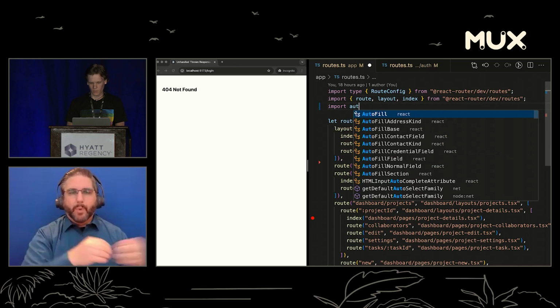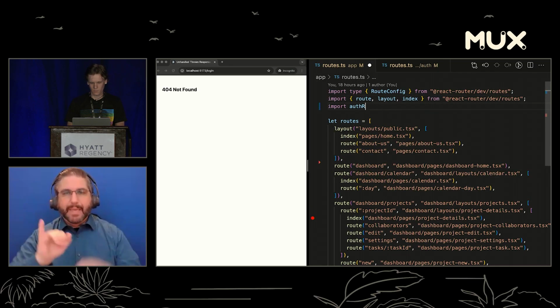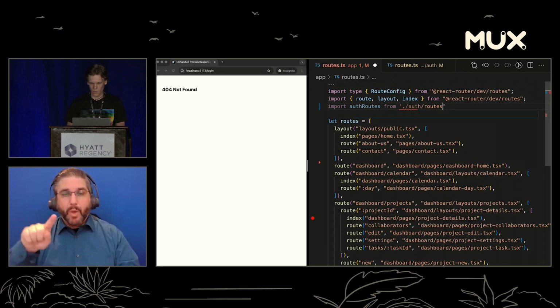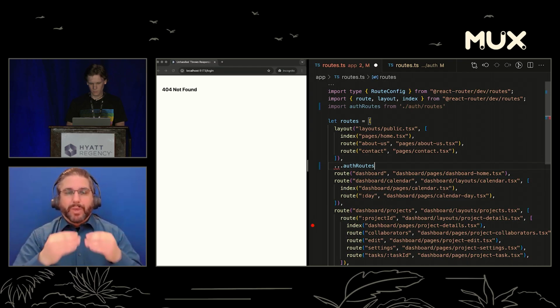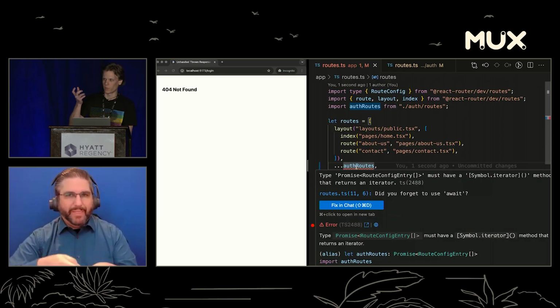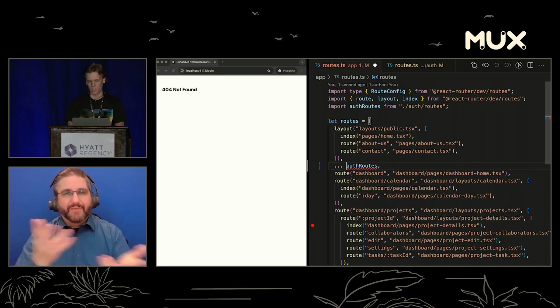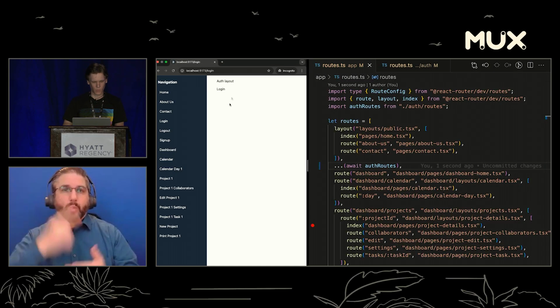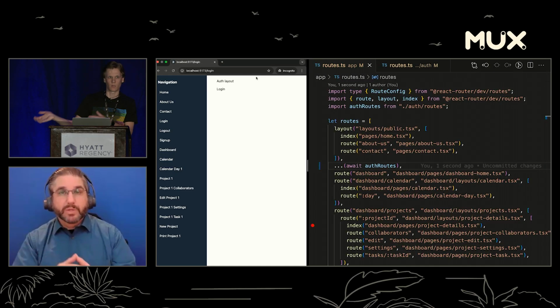So we can import auth routes from auth/routes. And then now we can just spread these. And we do need to await this because this actually returns a promise. You can return either a promise or just the routes themselves so that everything kind of composes nice, because you may be fetching data to know what your routes are. And so now, if we refresh, that works. So we can use our file-based routing still.